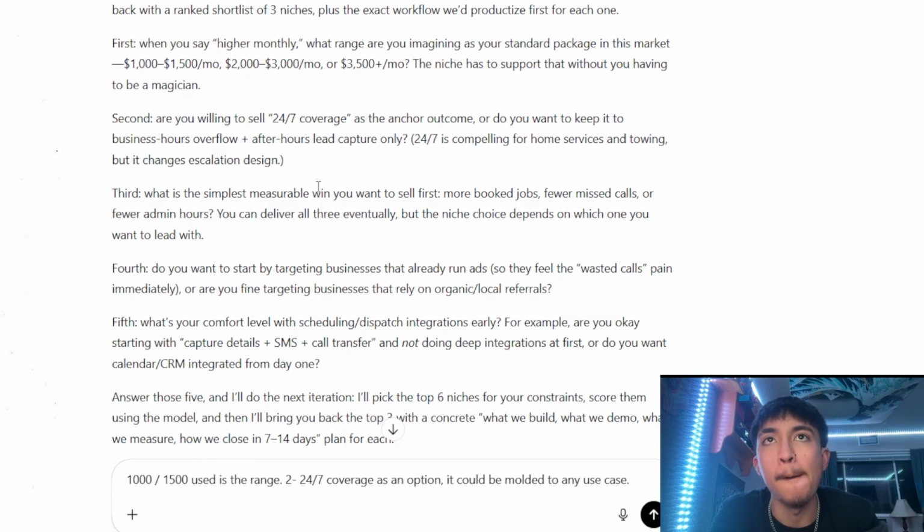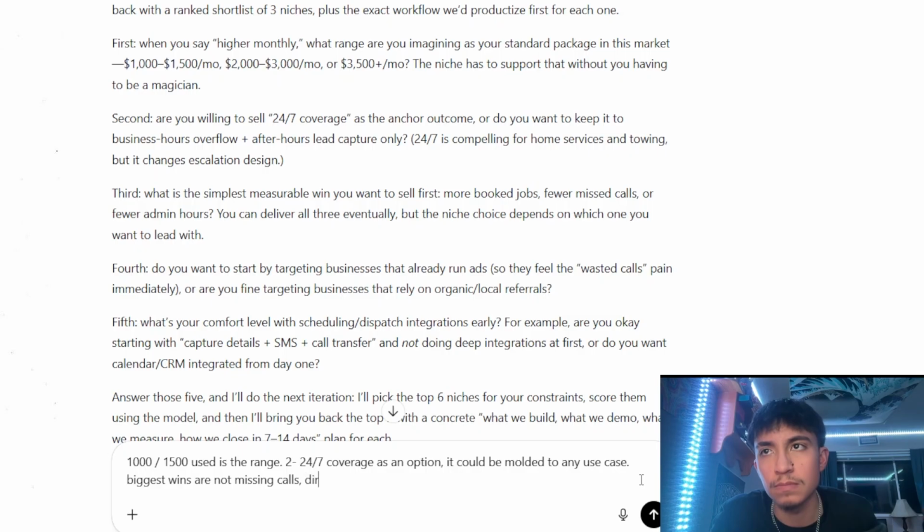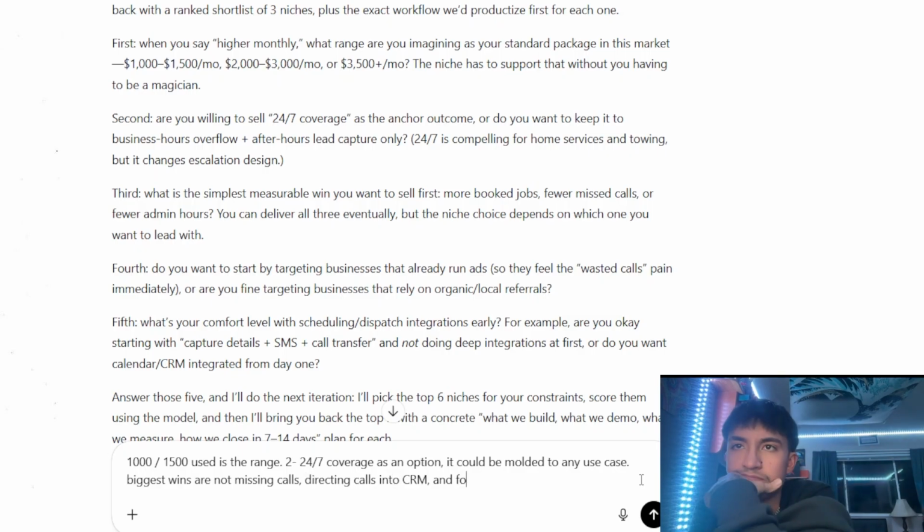What is the simplest measurable win you want to sell? Let's think about that. What is the one outcome we want somebody to experience if they were to buy this? Not missing calls, so that's number one. Then the calls that are answered are funneled into their existing CRM. I'm assuming all these different businesses keep track of their customer base through a CRM. So number one would be not missing calls. Two, the calls that are picked up get funneled into the CRM. And three, follow-ups and escalations. Not missing calls is the big thing. Directing calls into CRM and follow-ups slash notifications.